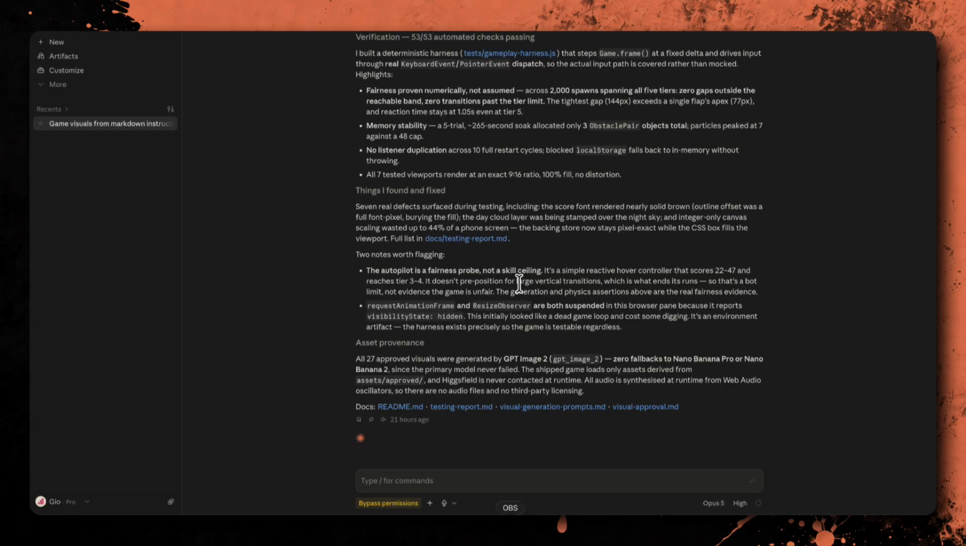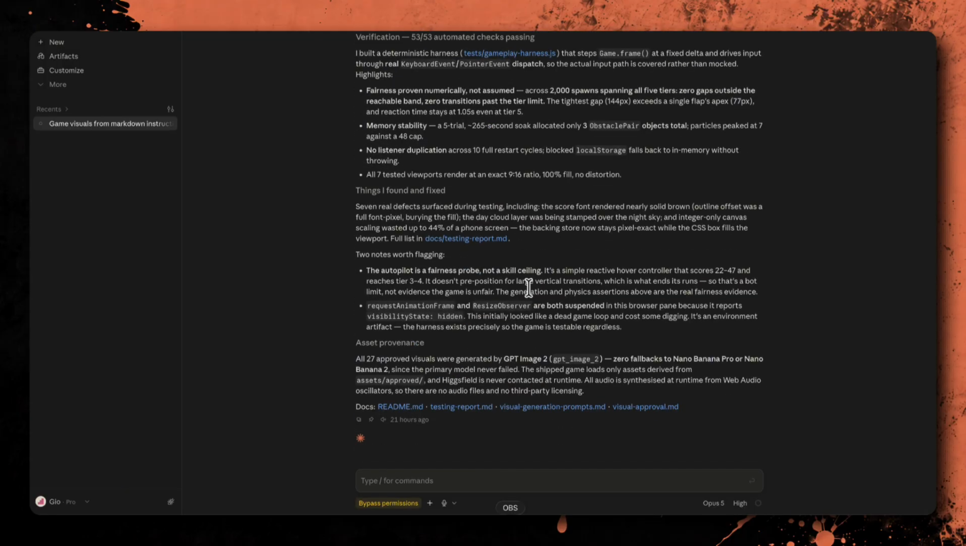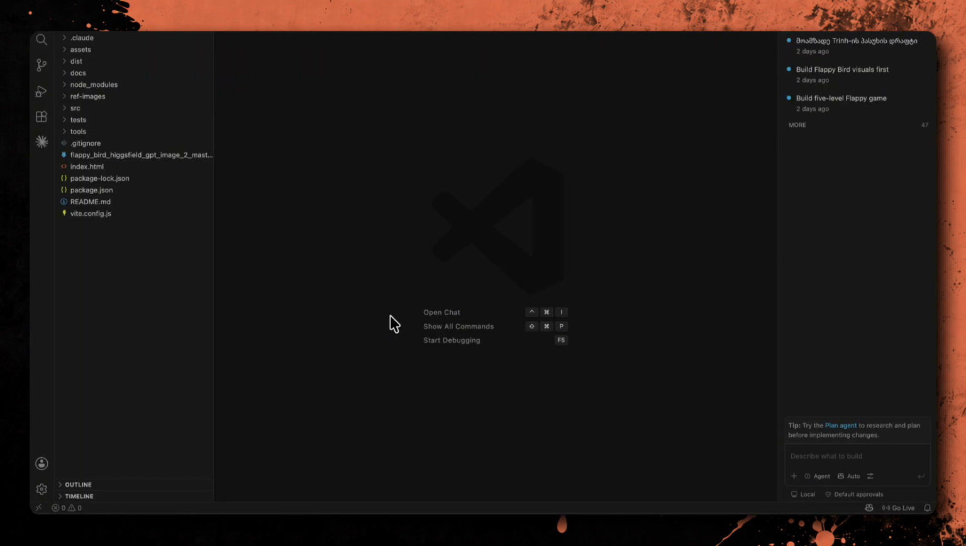Claude has now finished the second stage and built the complete game. Before calling it done, it created an automated gameplay test system and ran 53 checks covering the physics, obstacle generation, scoring, restarting, memory behavior, and responsive layout. All 53 checks passed. Now let's open the project in VS Code and test the final result.